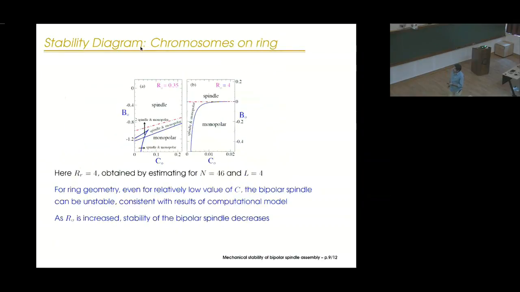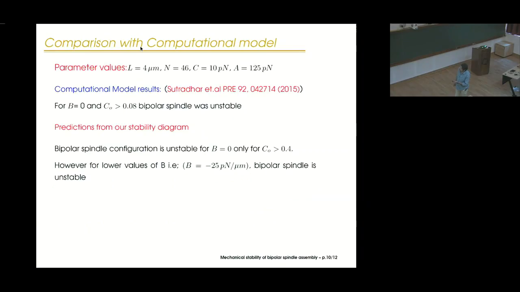So a similar thing can also be done for chromosomes on a ring, distributed on a ring. You go through this entire process, and then one can find out in general the stability diagram even for this. And then we made some comparison with the computational model, which was much more involved. So the basic message is that it captures many of the aspects of this computational model.